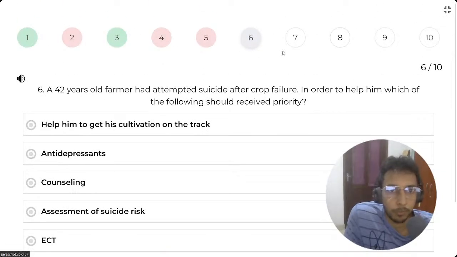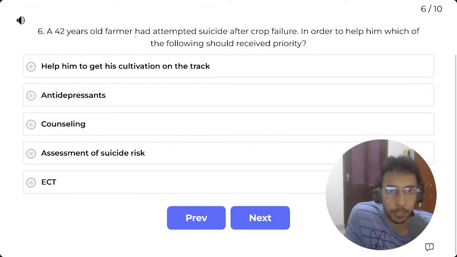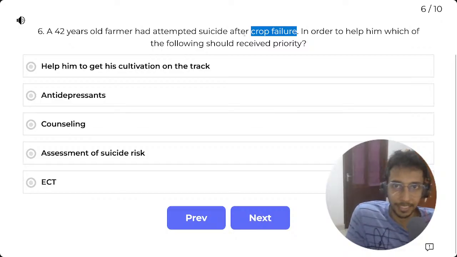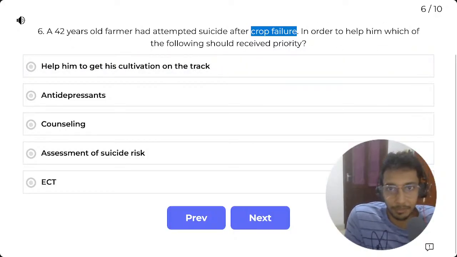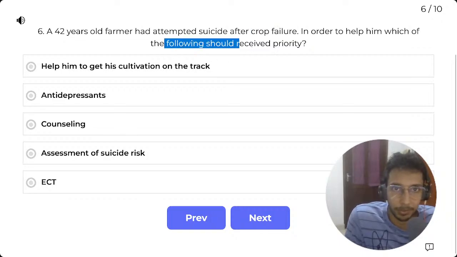We have 5 more questions to go. A 42-year-old farmer had attempted suicide after a crop failure. Crop failure? Maybe he's a farmer and his crops died or something. Yeah, he's attached to his crops a bit too much. In order to help him, which of the following should receive priority? There's something wrong with the grammar. So the following should receive priority.